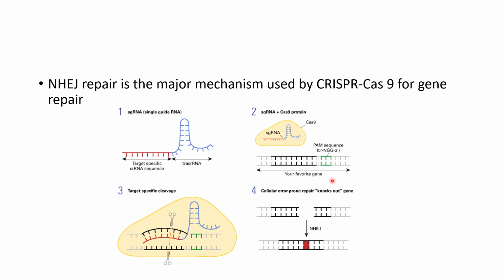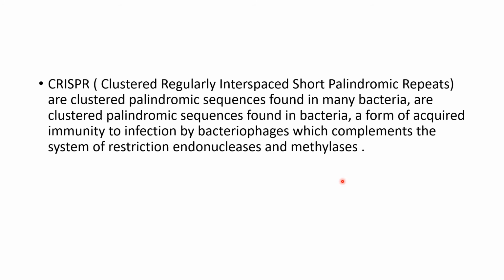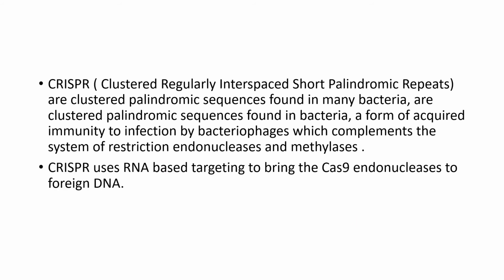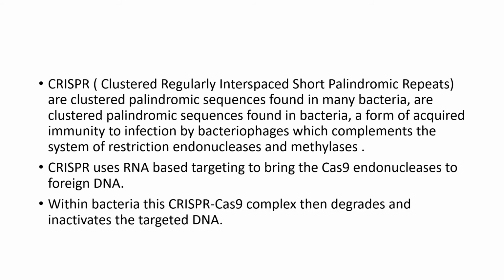So this is a CRISPR-Cas9 system used for gene editing. CRISPR is clustered regularly interspersed short palindromic repeats. That is the full form of CRISPR. They are clustered palindromic sequences found in many bacteria, a form of acquired immunity to infection by bacteriophages, which complements the system of restriction endonuclease and methylase. It uses RNA-based targeting to bring the Cas9 endonuclease to foreign DNA. Within bacteria, this CRISPR-Cas9 complex then degrades and inactivates the targeted DNA.